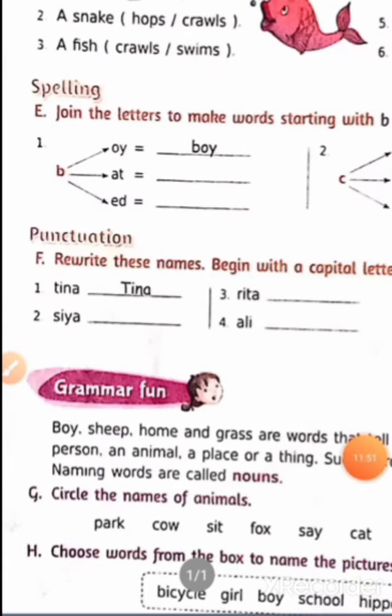Now we will see the next one, that is punctuation. Do you know the meaning of punctuation? You are all so small to understand this. In higher class you will understand about it, but let me explain it shortly. Punctuation means symbols like full stop and comma, these types of symbols are known as punctuation. Okay?